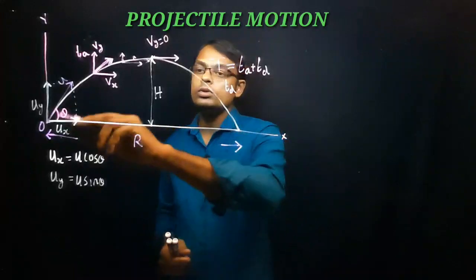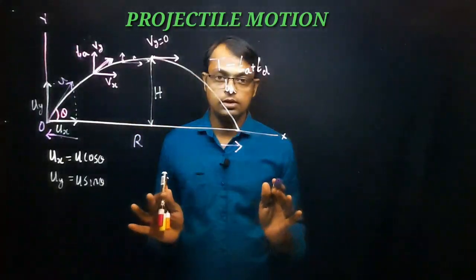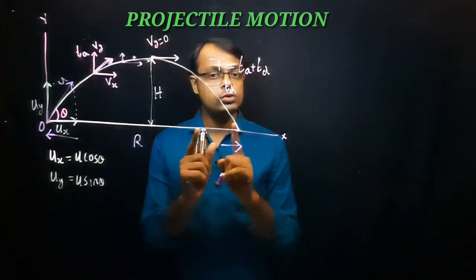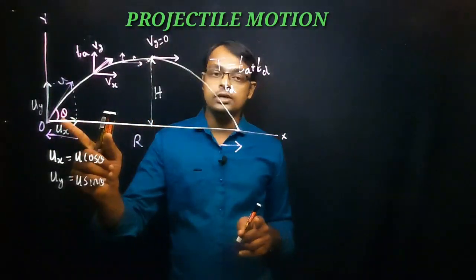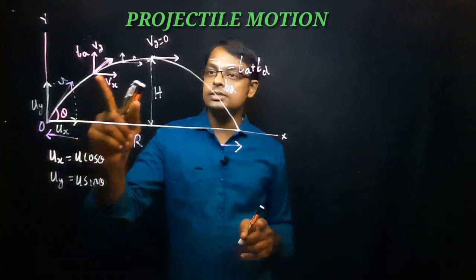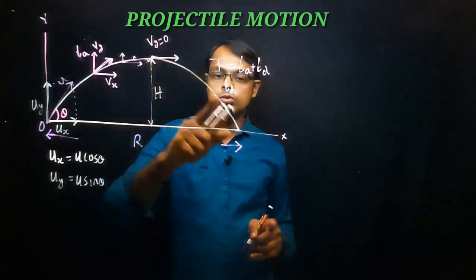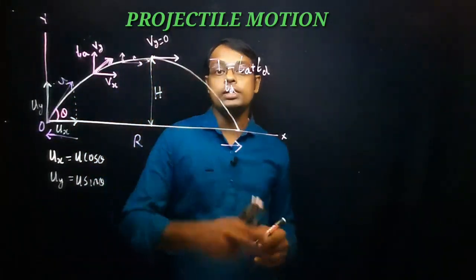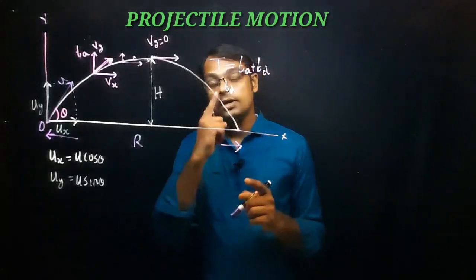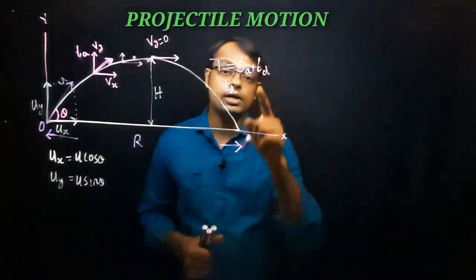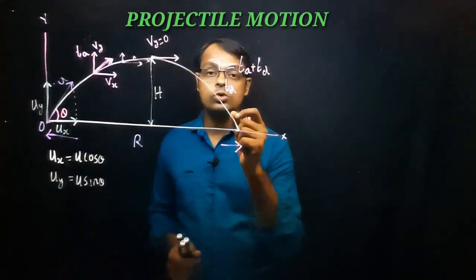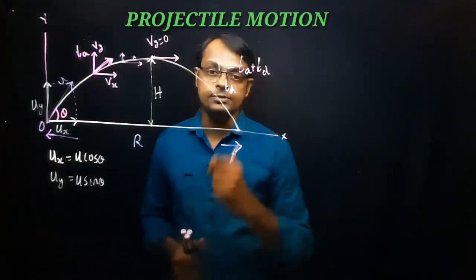That means throughout this projectile motion, the horizontal component of velocity will never change, but the vertical component of velocity first decreases, and from the highest point it is now increasing. The reason is that there is a force acting vertically downward, and that force is the force due to gravity.